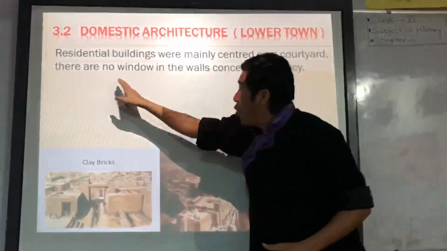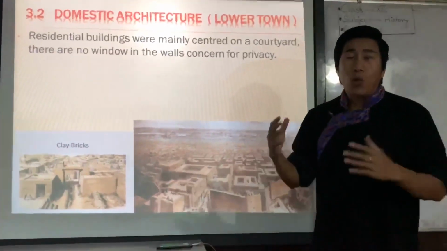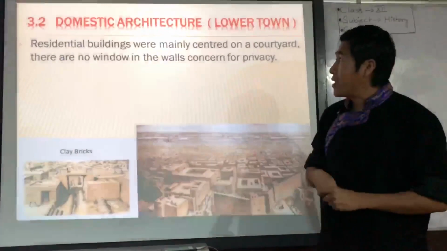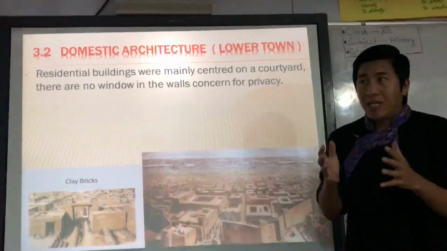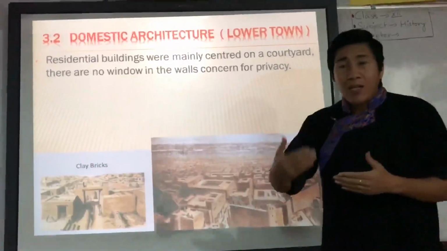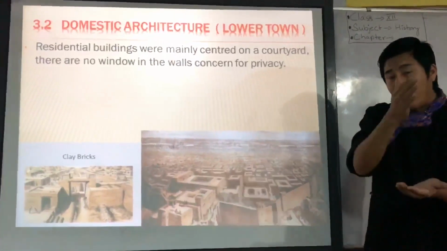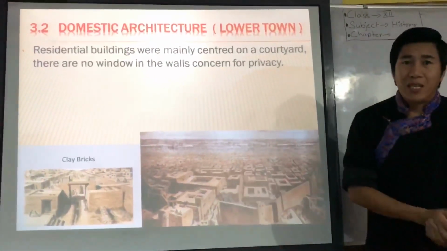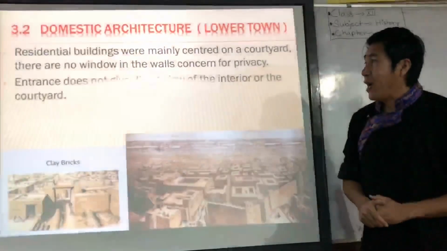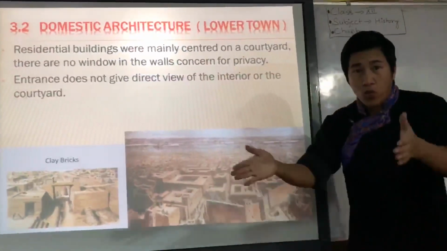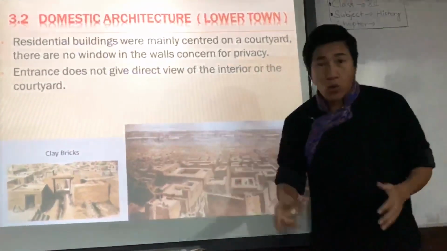And there were no windows in the wall. We have no evidence of windows in the walls in the Indus civilization. So according to some historians or archaeologists, they did it for privacy for the people. That is the kind of planning there. The second thing we have is the entrance door, which does not give a direct view of the interior or the courtyard.